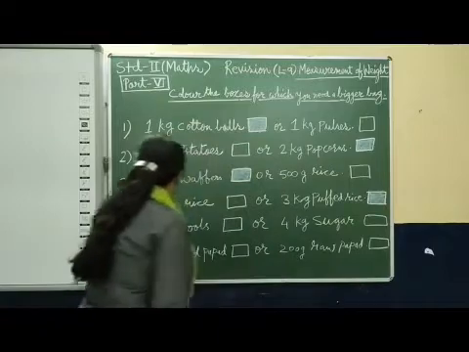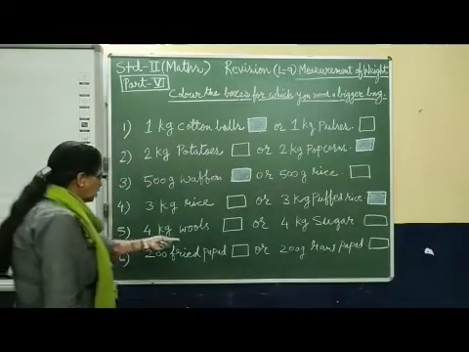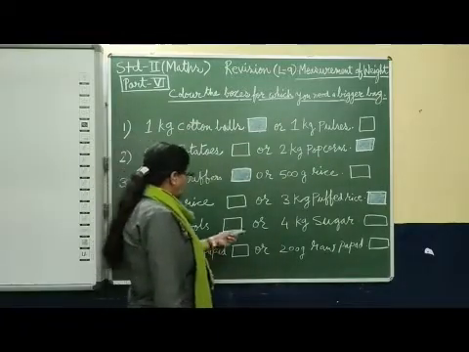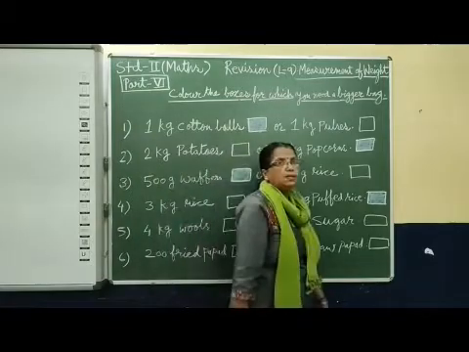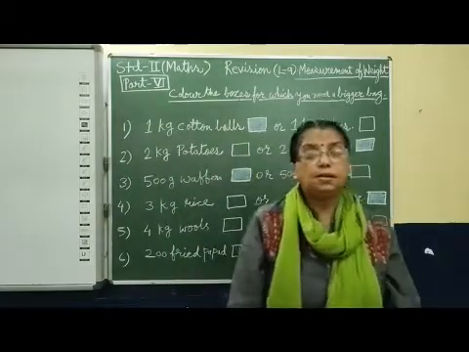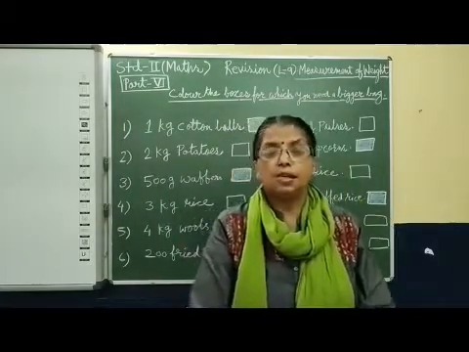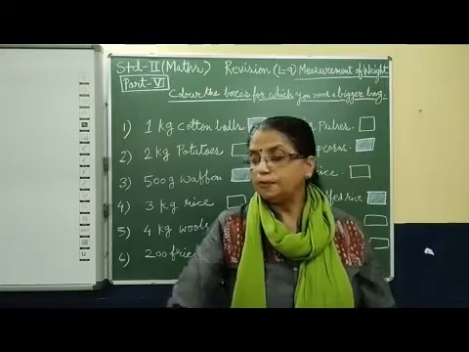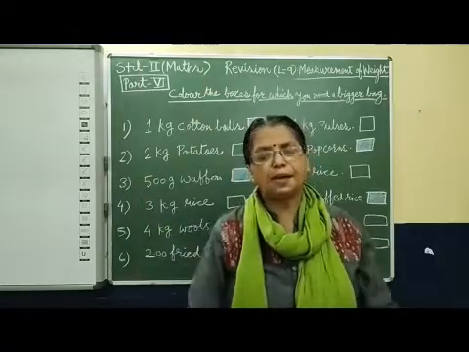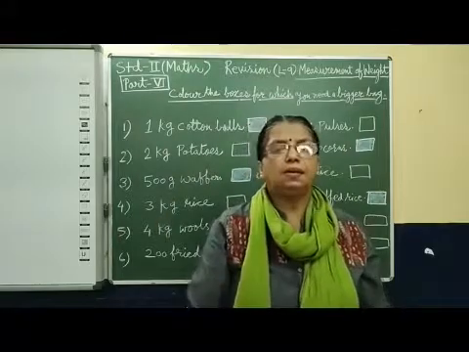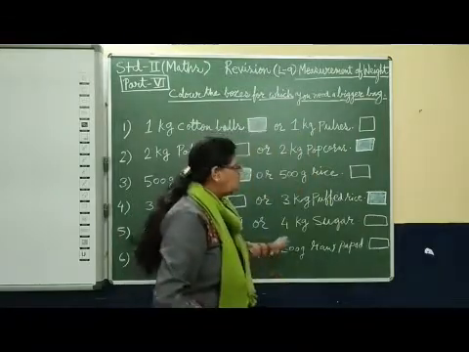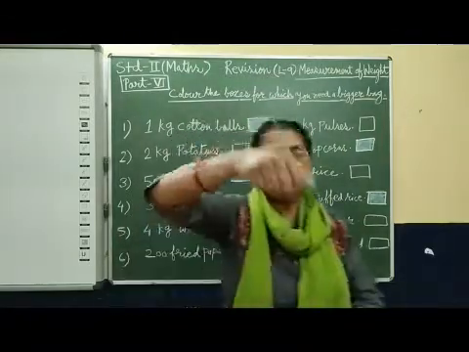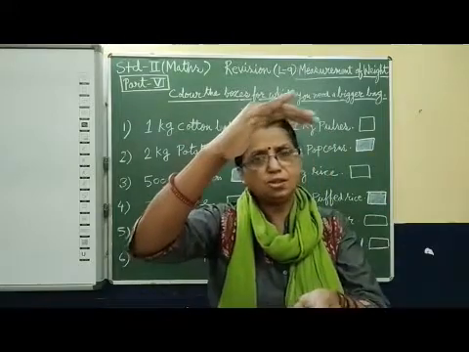Okay. Then 4 kg pulse or 4 kg wool. Wool is also a fluffy one. If you take it in a bag, it needs a bigger bag, 4 kg, bigger bag. Whereas if you take 4 kg sugar, it will be handy and small, this much only.